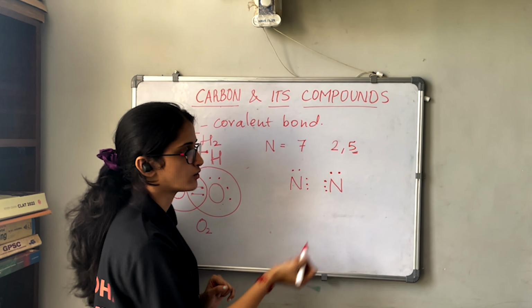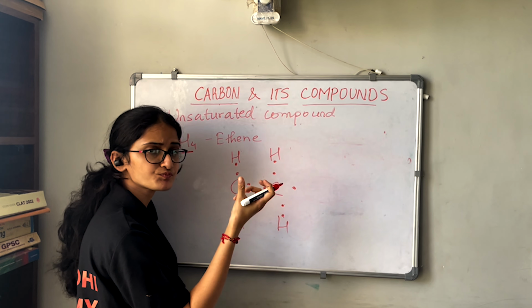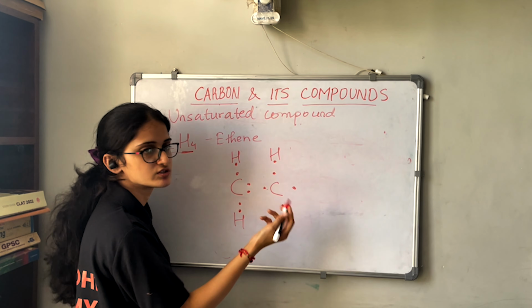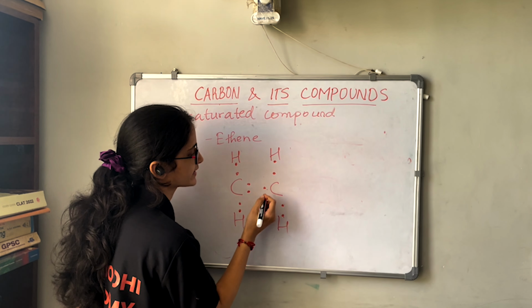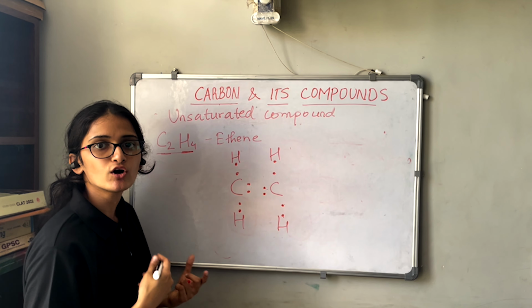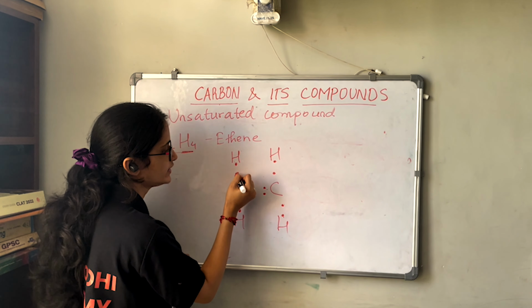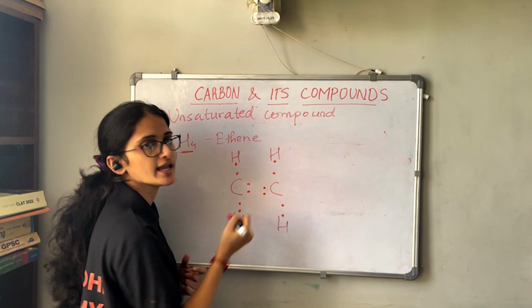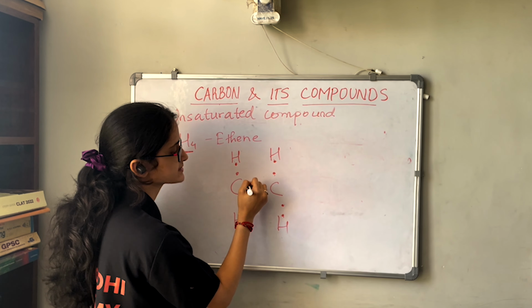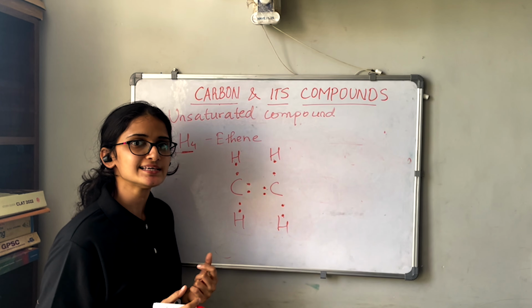Now this carbon has 1, 2, 3, 4, 5, 6, 7, 8. Right? The octet is complete. And this carbon's electron is also not participating in bonding with other hydrogen, since these 2 hydrogens are occupied. So we can take this electron at this side. Now let us check the octet of the carbon. 1, 2, 3, 4, 5, 6, 7, 8. For this carbon the octet is complete. 1, 2, 3, 4, 5, 6, 7, 8. For this carbon also the octet is complete.